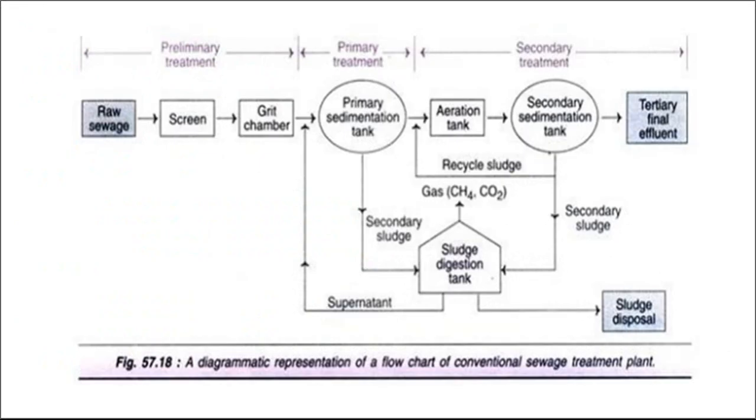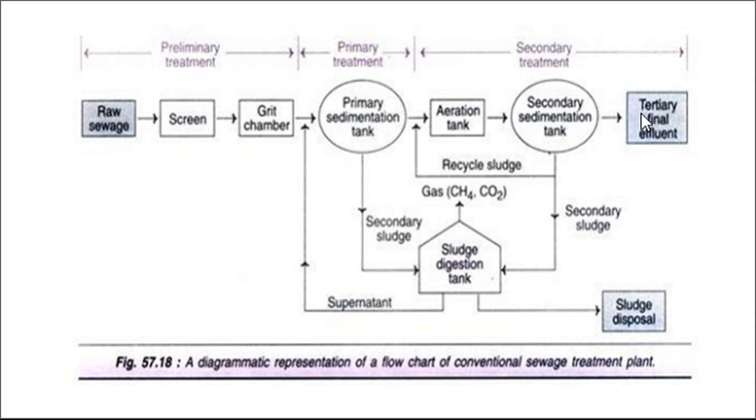Now, this is the flow sheet for the conventional sewage treatment plant. It consists of different units, so we will see this. Whatever units in the conventional treatment plants are there, they may be classified into preliminary treatment. In preliminary, 2 units or sometimes 3 units are there. First one is the screen chamber, then grit chamber, and third one is the oil and grease trap. Then this is called primary treatment. In primary treatment, there is a primary sedimentation tank, and this treatment is called secondary treatment or biological treatment.